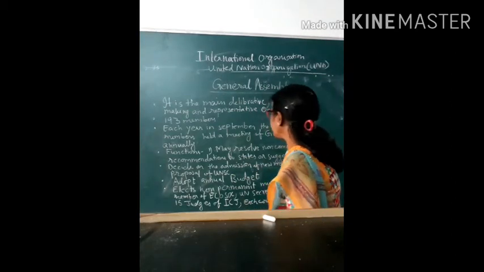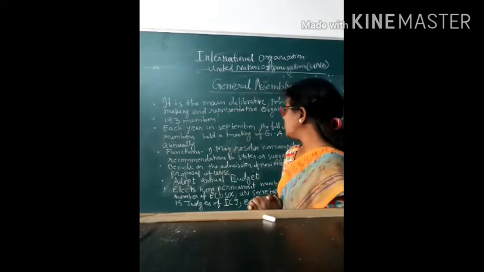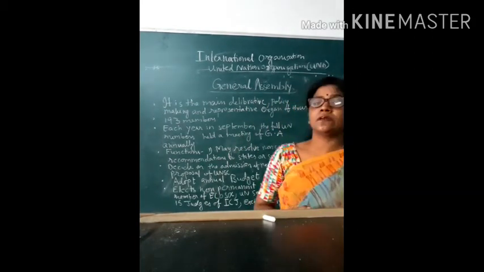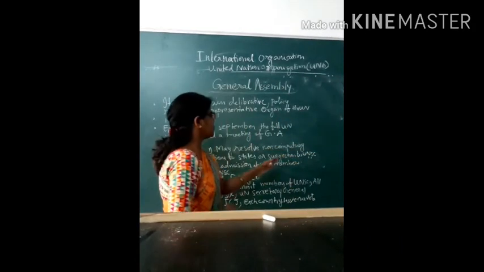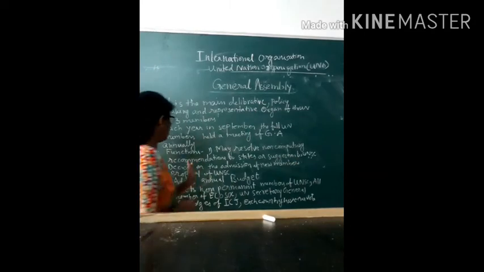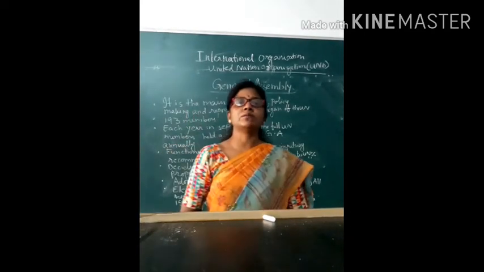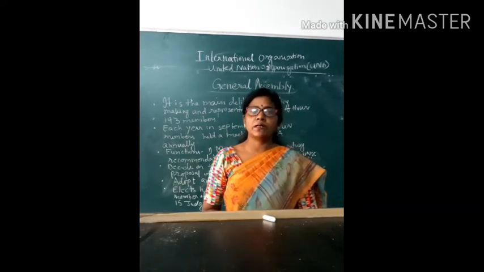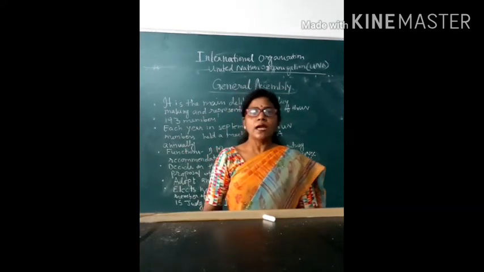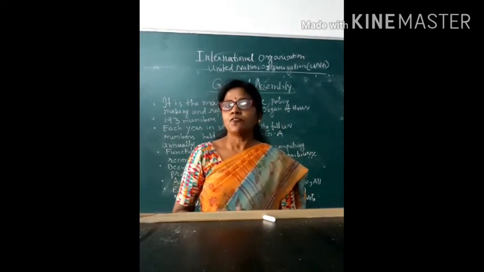It can resolve matters which are less important, and it works on the recommendation of the United Nations Security Council. It decides on the admission of new members, who will become members. This decision is taken by the General Assembly, and it has many executive or appointment functions.